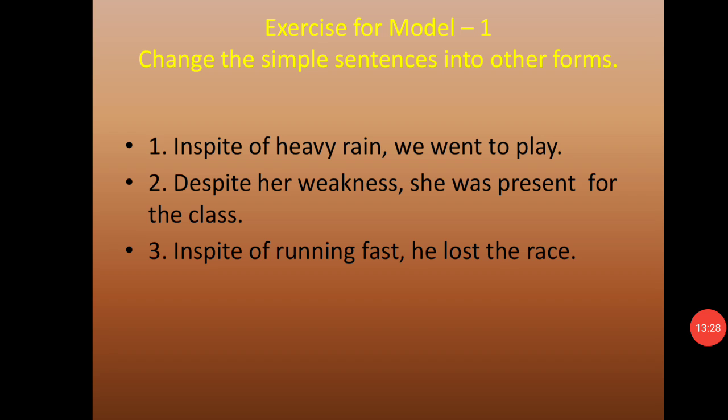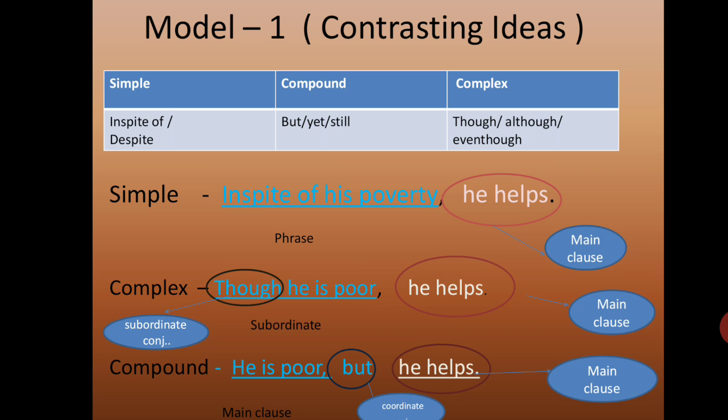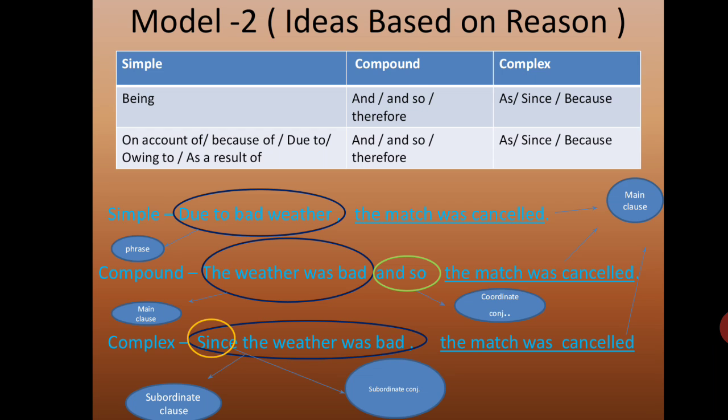Exercise for model 1. Change the simple sentences into other forms. That means compound and complex. In spite of heavy rain, we went to play. Despite her weakness, she was present for the class. In spite of running fast, he lost the race. So 3 sentences are there. Each sentence you have to change that into compound and complex. So you can use the previous model and just check with this one and try on your own and give me the answers. Okay? Let's move on to model 2.